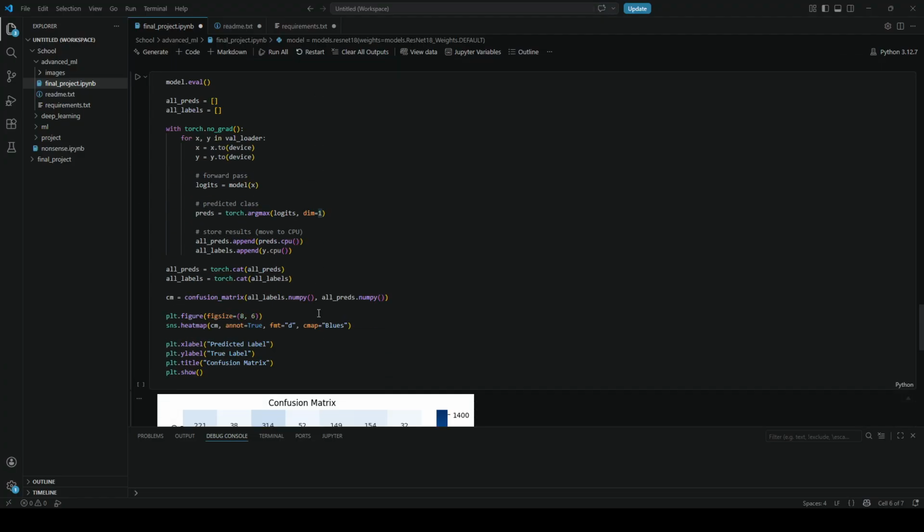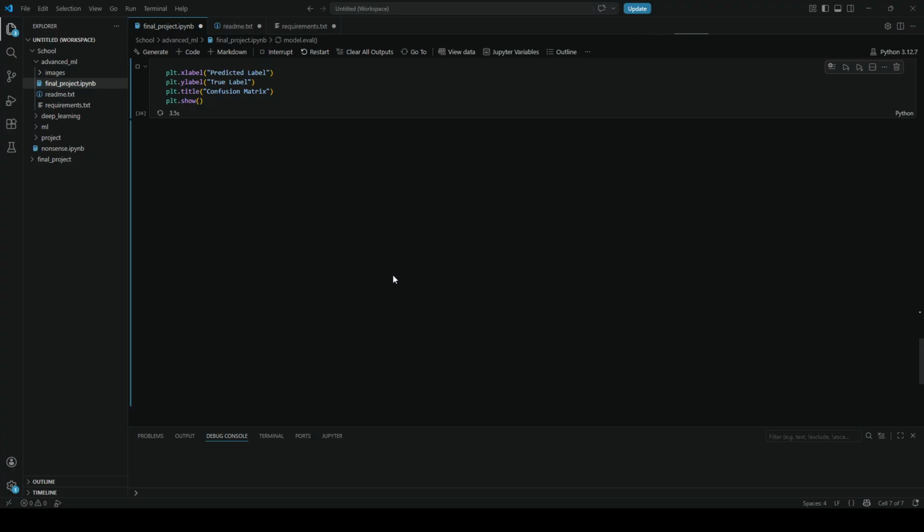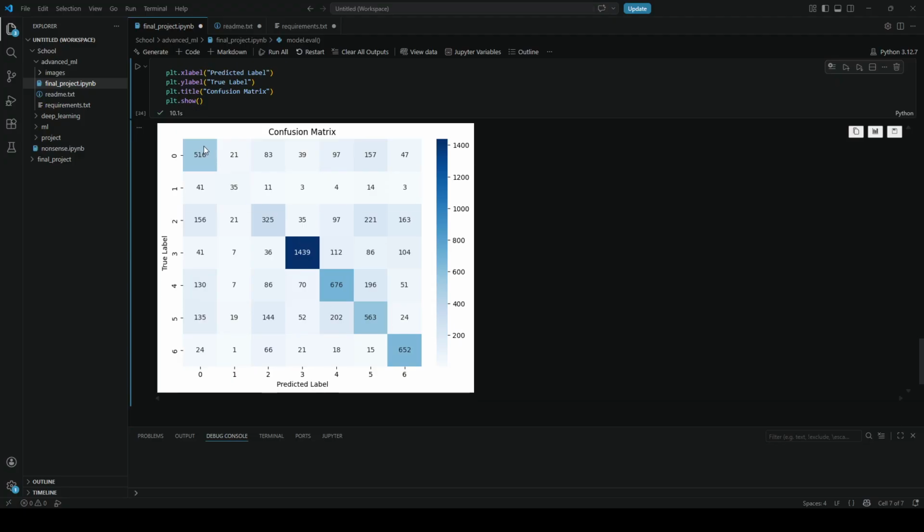And then here is the confusion matrix. Let's run this. Shouldn't take too long. The confusion matrix will essentially show us where our model predicted a label would be and then what it actually was. So anything within this diagonal line here of these boxes is correct. That means that the model correctly guessed the emotion. So you can kind of see here, predicted label is this specific emotion. Let's say the true label was sadness, and the model predicted it to be so. So that's correct.